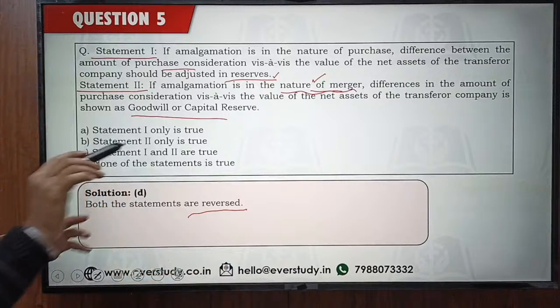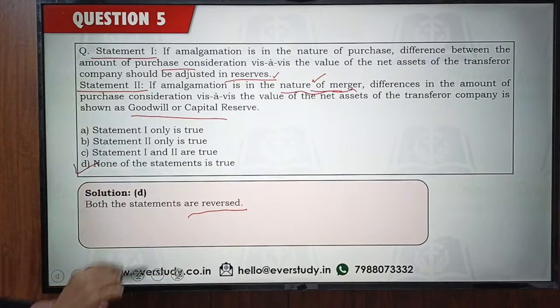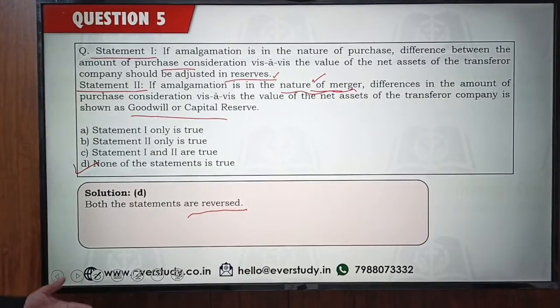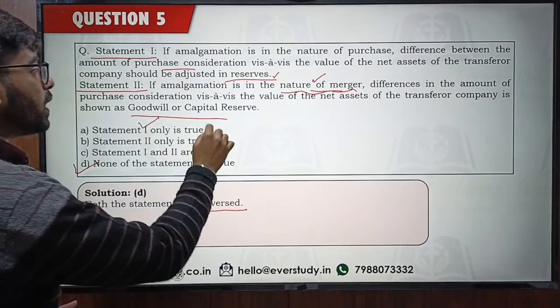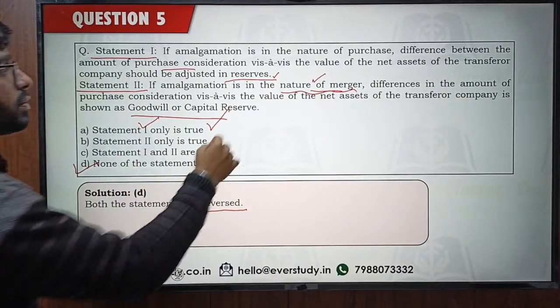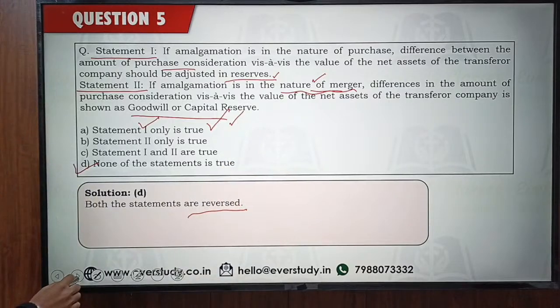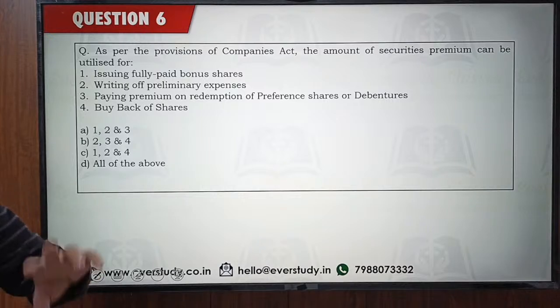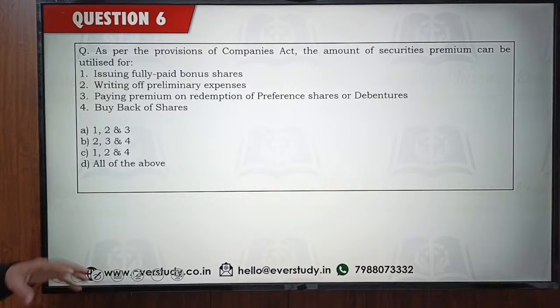And if it is in the nature of purchase, then any difference between the assets acquired and the purchase consideration which has been paid is to be adjusted as goodwill or capital reserve. If you have paid more, you have acquired goodwill. If you have paid less, this is the capital reserve. Okay, I hope that was clear. Right, both the statements were reversed. Okay, so quickly coming on to the next question.